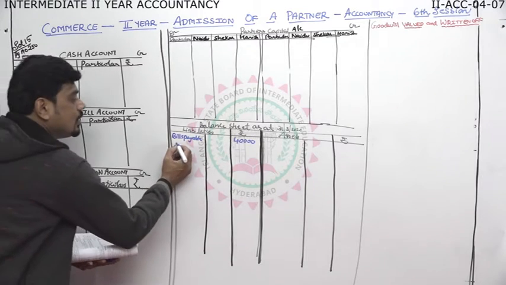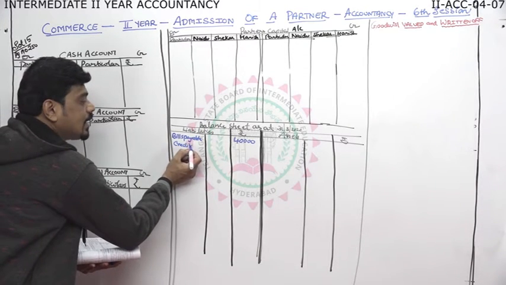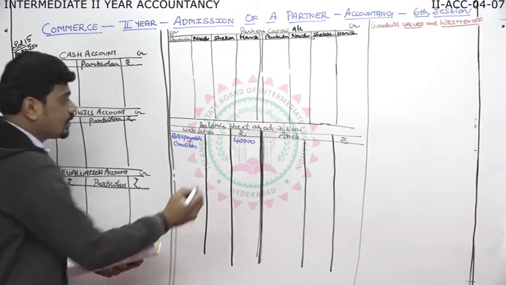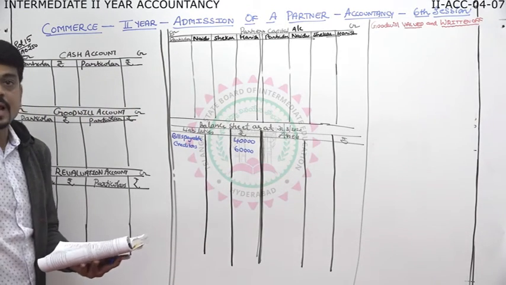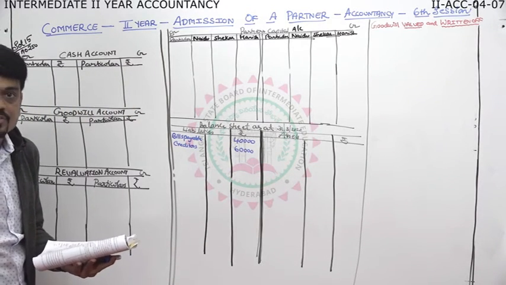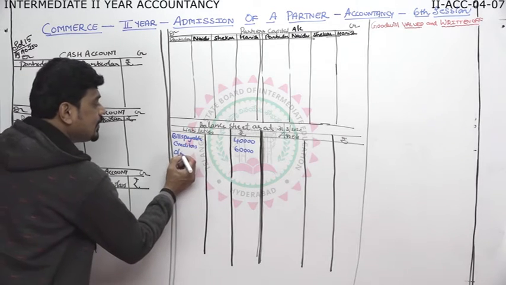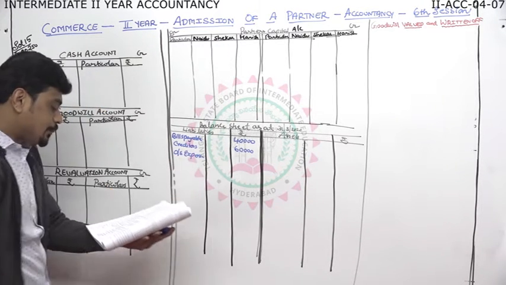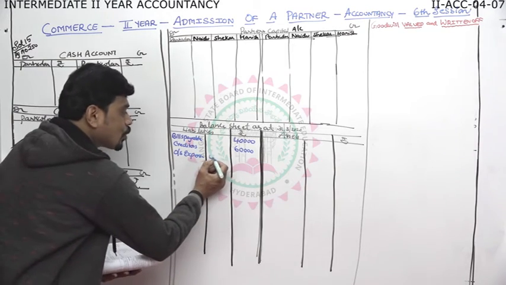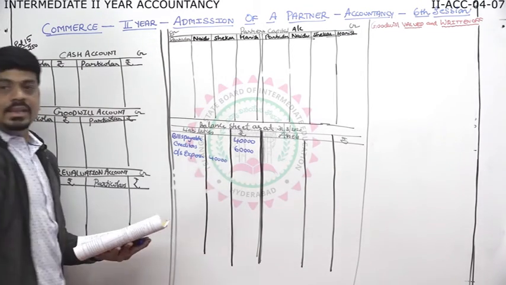Then creditors, I am writing creditors 60,000. Then outstanding expense. It has an adjustment, so carefully we'll write outstanding expense in the inner column, 40,000.